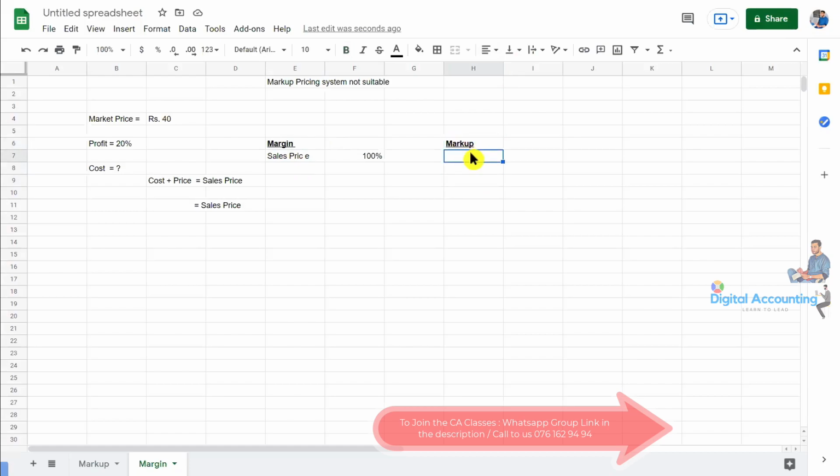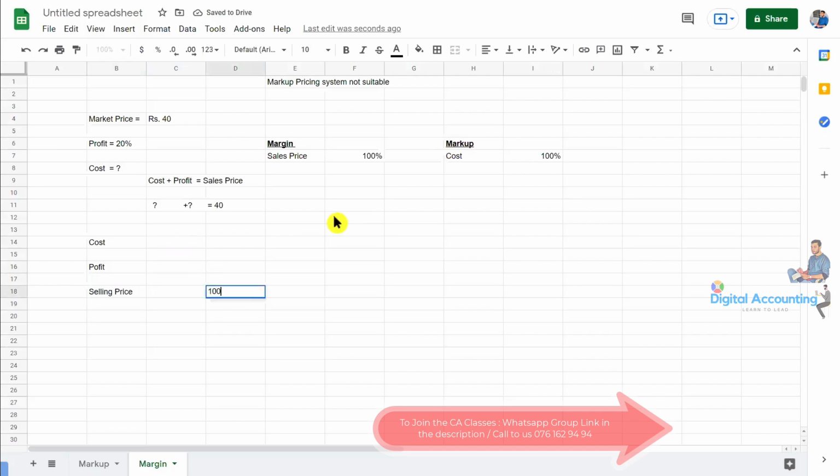In the markup method, cost is 100%. Cost is 100%, but in the margin method the sales price will take the 100% place. We know the sales price. The sales price is rupees 40 in the market, right? Rupees 40 in the market. And also, sorry, this is cost plus profit, not price. We need to determine the profit. We need to determine the price, right? Right. Just assume, let's calculate cost, profit, then selling price.